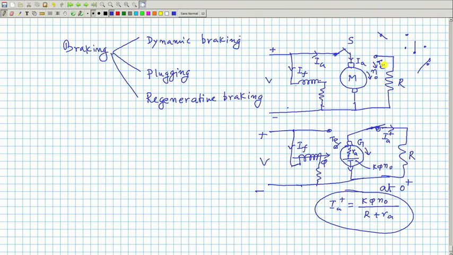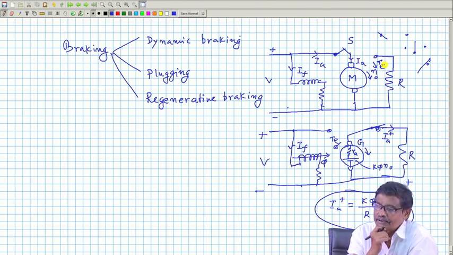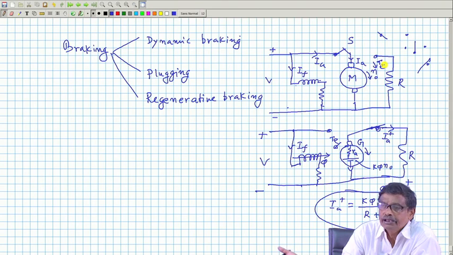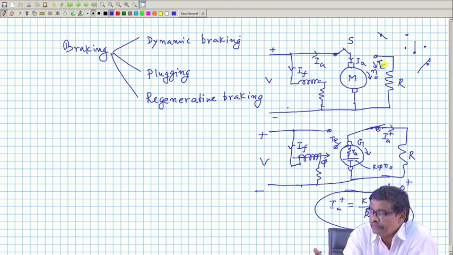Therefore, the moment you do this, on the shaft of the machine the opposing load torque is present, plus now I find there is an opposing torque which will try to put a braking torque on the machine rotor, and therefore machine speed is expected to decrease. Why not? It will come down gradually.